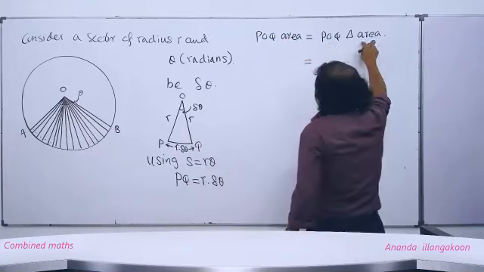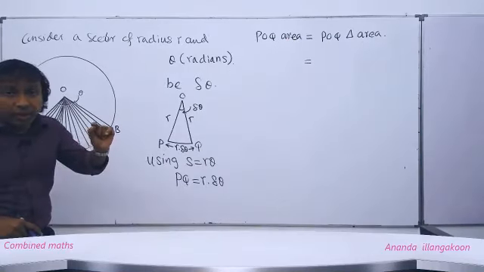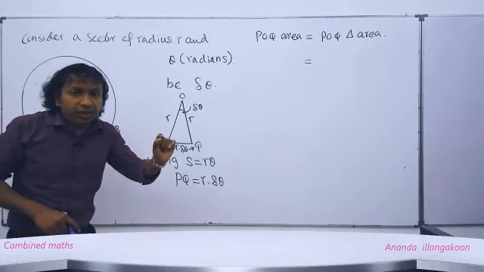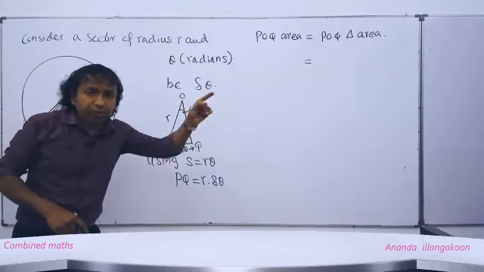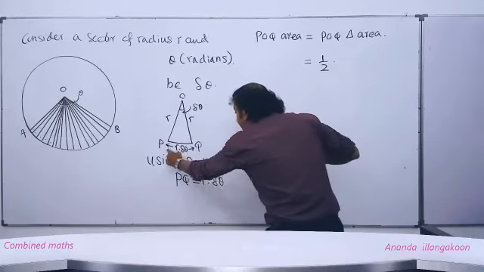When we consider this POQ as a triangle, the formula to find the area of a triangle is half base into perpendicular height. Then it is half here. Base is, people, r delta theta.